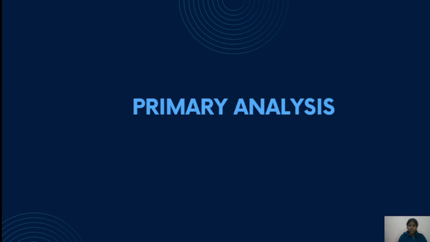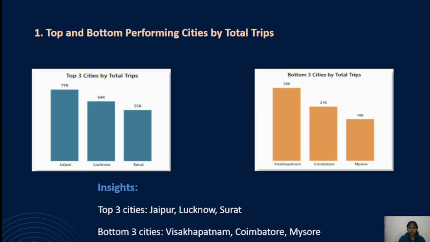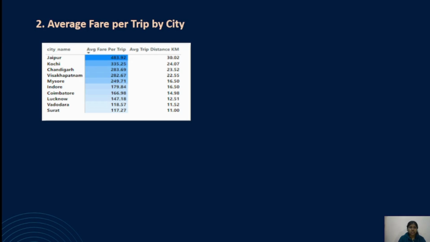Now moving to primary analysis. The first task is to identify top and bottom performing cities by total trips. So Jaipur, Lucknow, and Surat are the top performing cities, while Visakhapatnam, Coimbatore, and Mysore are the bottom performing cities. The next task is to analyze the average fare per trip.